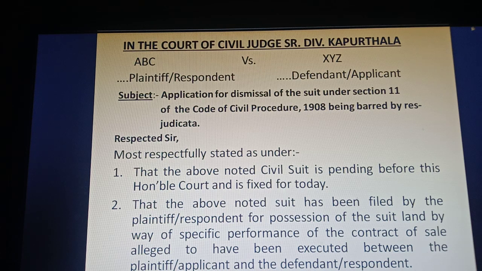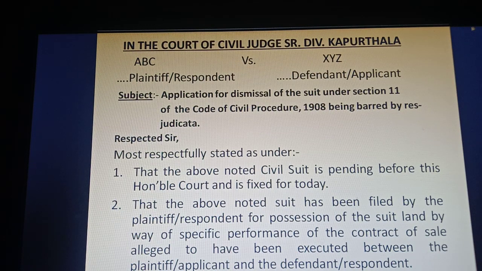First of all, there must be respect shown in your drafting. Respected sir, most respectfully stated as under, or you can say, most respectfully submitted as under. Number one, that the above noted civil suit is pending before this honorable court and is fixed for today.